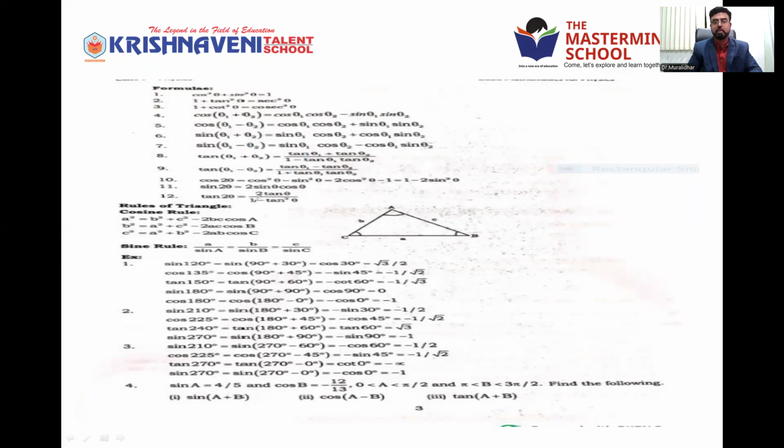You might have already started, or maybe are going to start. You are well in advance. Similarly, cos 2 theta and sin 2 theta also have formulas. Cos 2 theta is cos square theta minus sin square theta. Sin 2 theta is 2 cos theta sin theta. Tan 2 theta is 2 tan theta by 1 minus tan square theta. In total, 12 important formulas related to trigonometry. Okay, note down all 12.